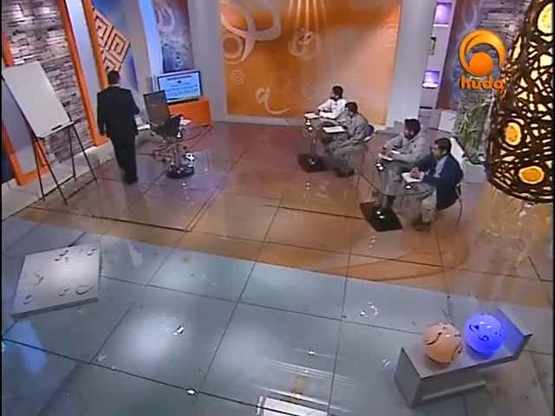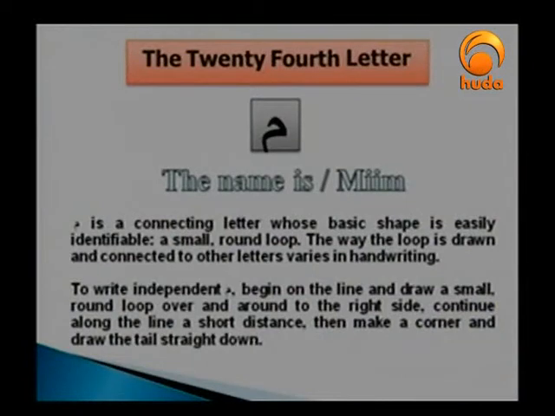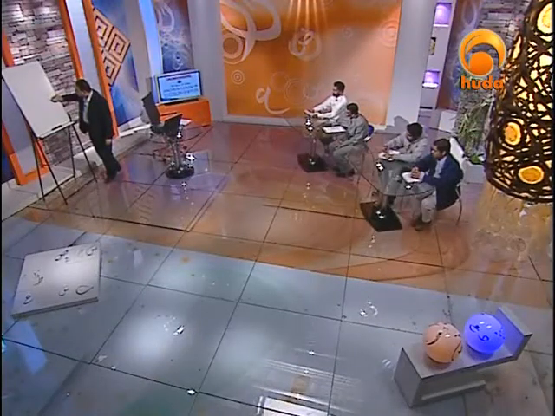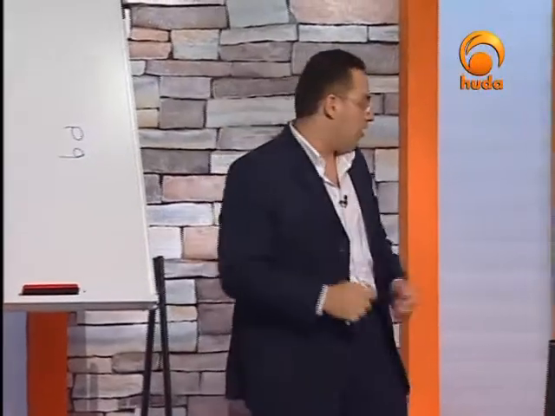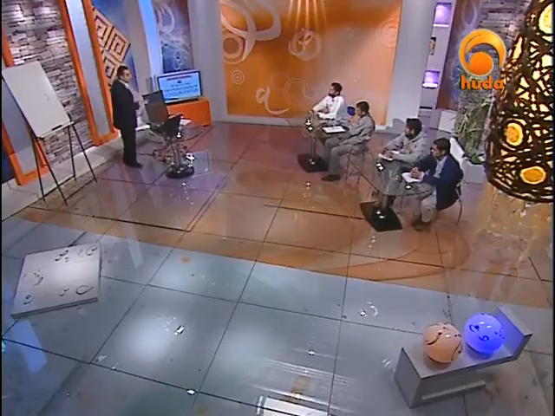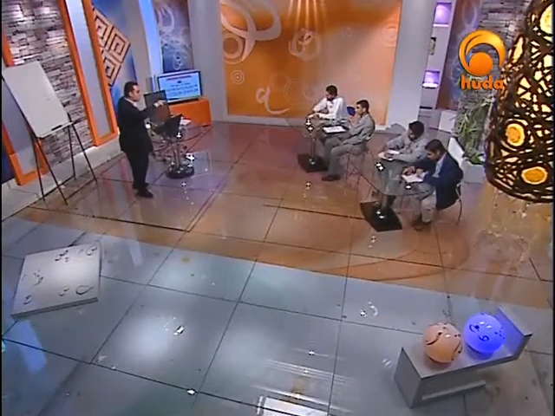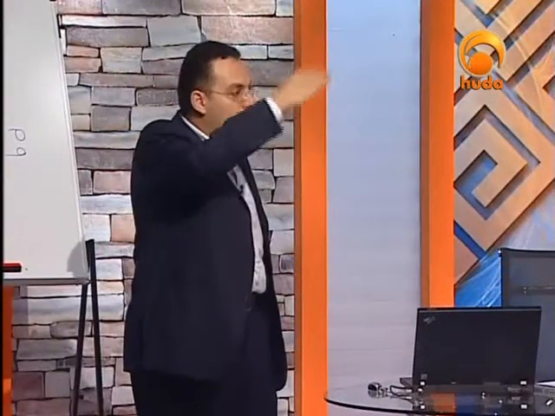Let's now get back to the slide here, and it says, meem is a connecting letter whose basic shape is easily identifiable, a small round loop. So now we're going to start today with something like that, or you can also make something like that. The way the loop is drawn and connected to the other letters varies in handwriting. But when it comes to the typewriting style, I think it will be just one form, which is closed below, not above the line.